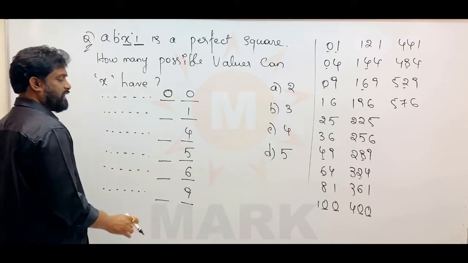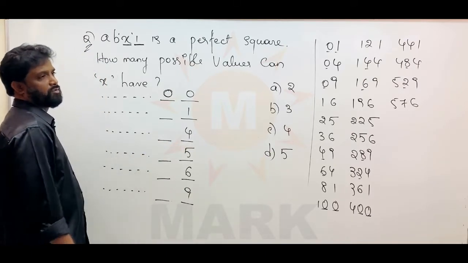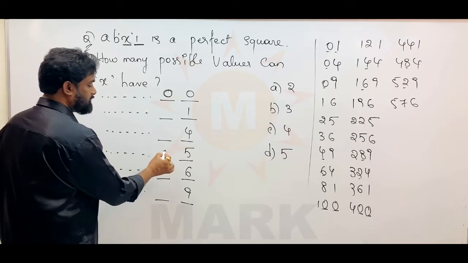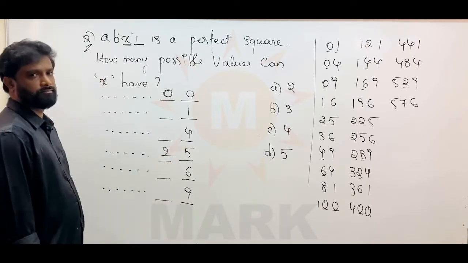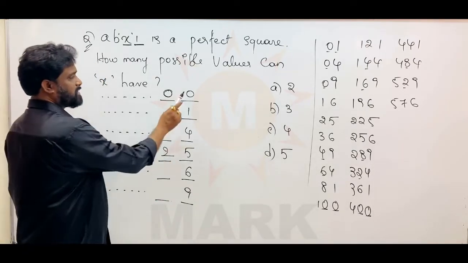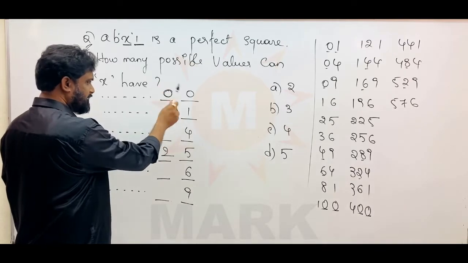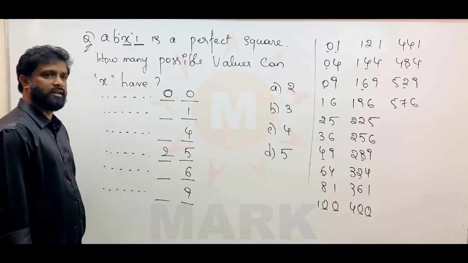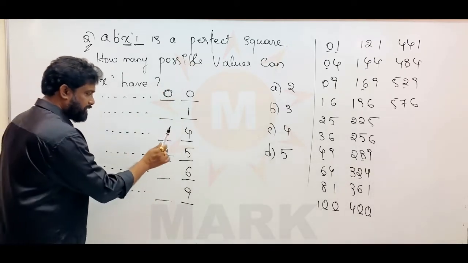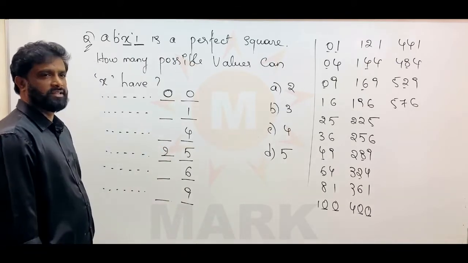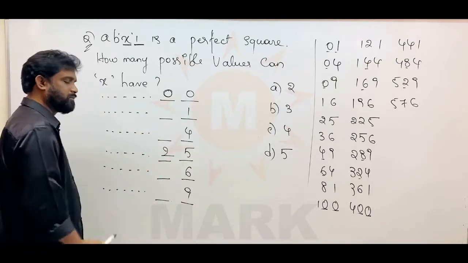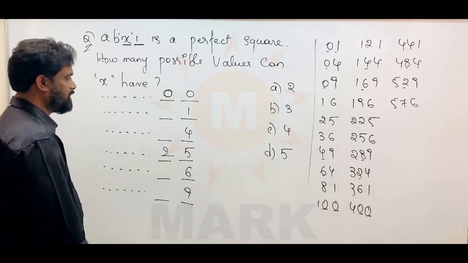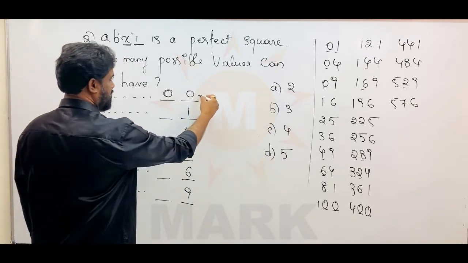Now in the same way, if the units place of a perfect square is 5, compulsorily the tens place will be 2. If the units place of a perfect square is 0, compulsorily the tens place will be 0. And if the units place of a perfect square is 5, compulsorily the tens place will be 2. So these 2 points are clearly understood.